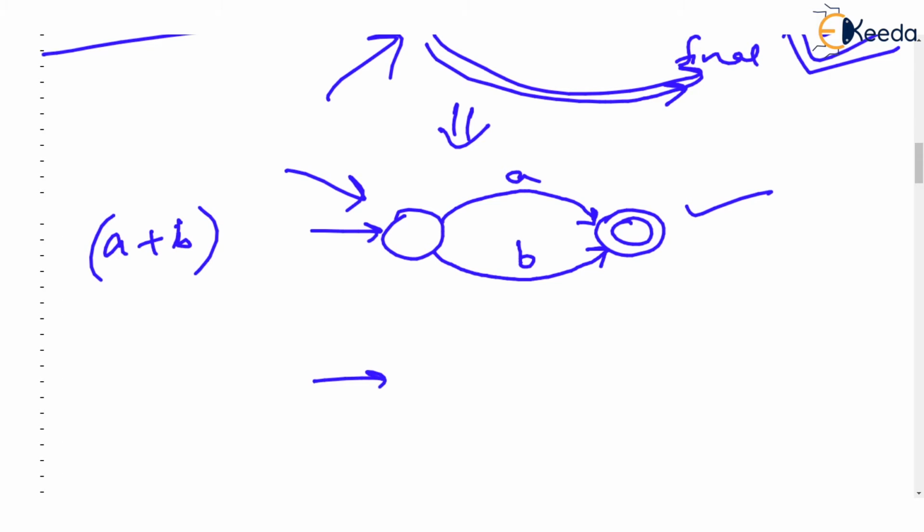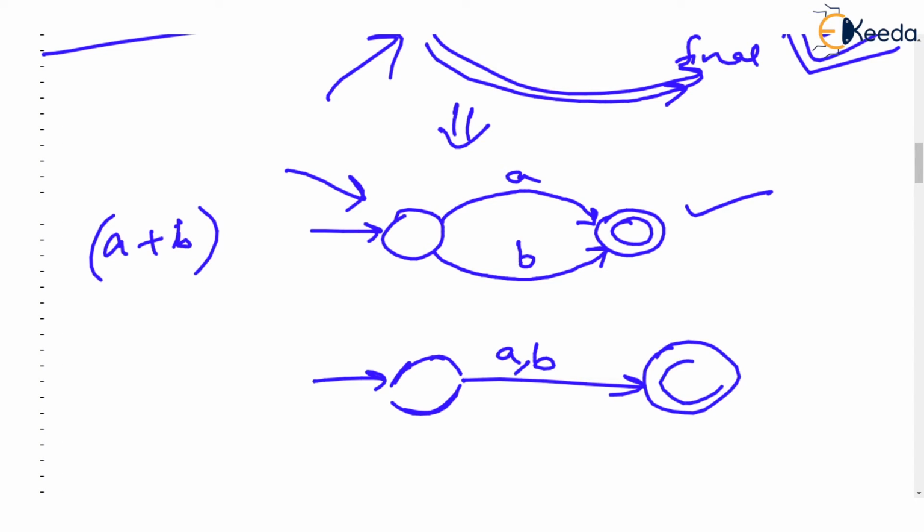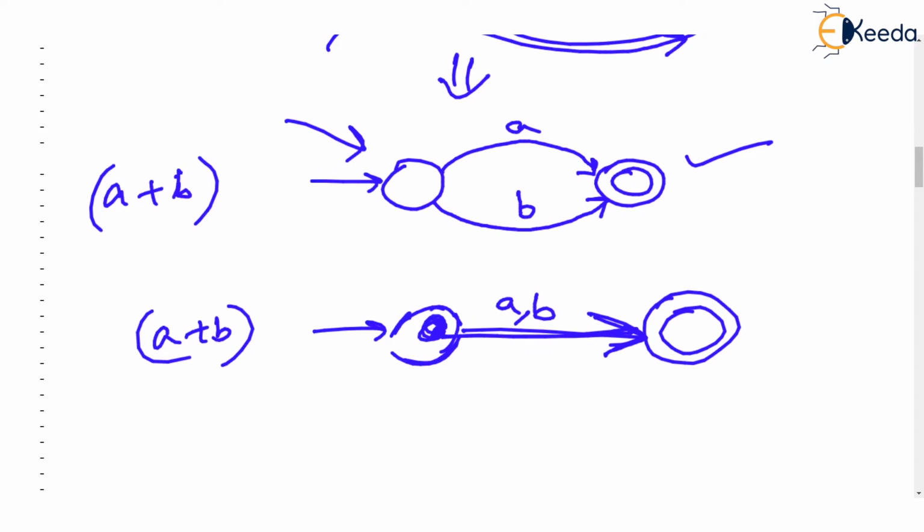Now finally, instead of drawing two arrows like this, we can write this as A comma B. As you know, A comma B can be read as: if this state gets A, then visit final, or if this state gets B, visit final. So this is A plus B. Okay, now the last thing. But that's all. Three rules you have to remember.